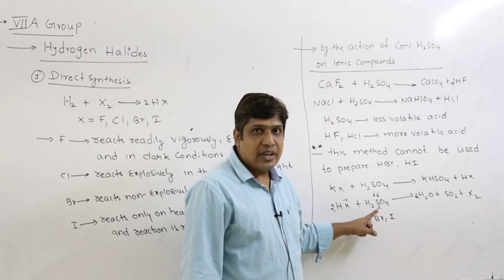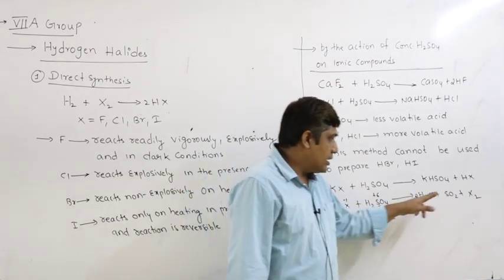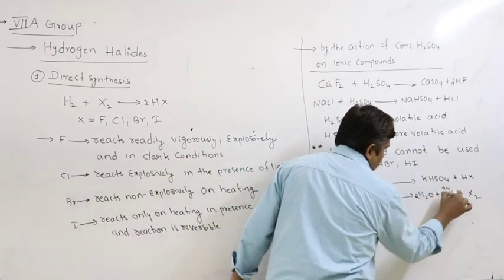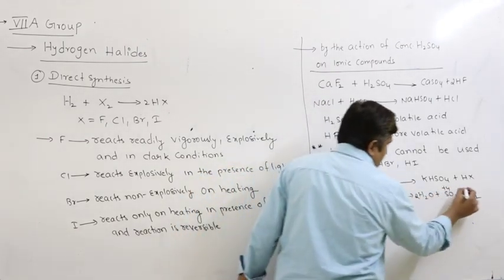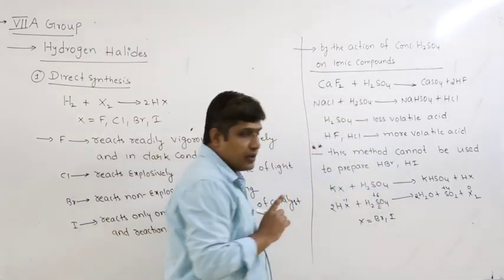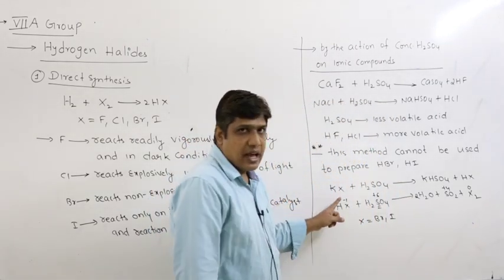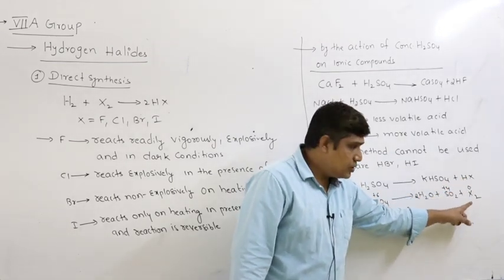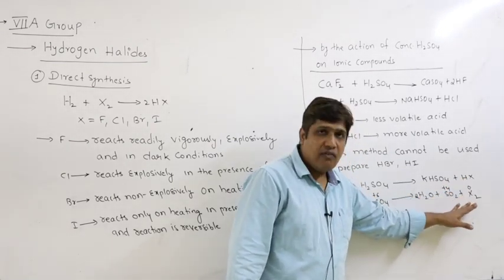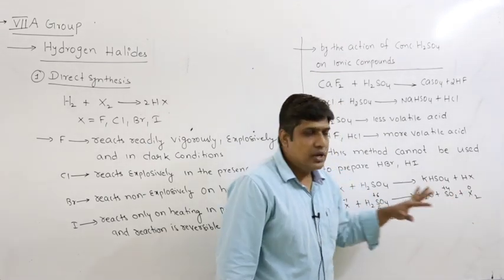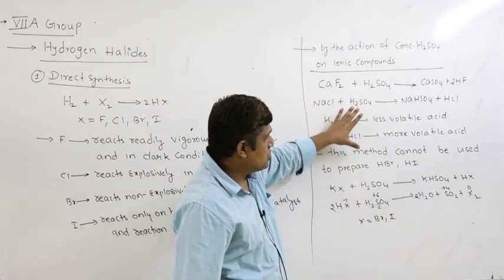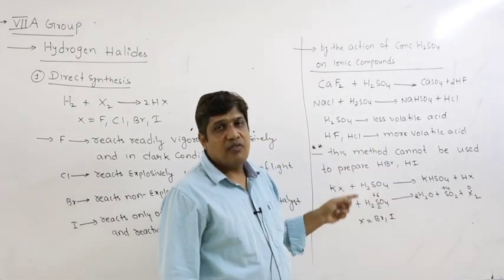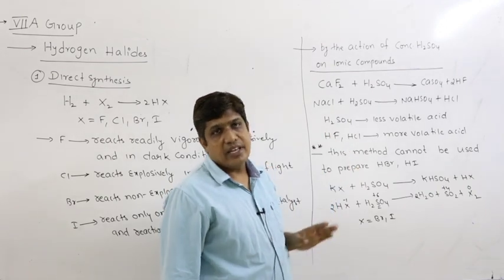They react with unreacted sulfuric acid, releasing sulfur dioxide. Now see here, +6 to +4. If I see halogen, -1 to 0. So in the case of bromine and iodine, KBr, KI, the reaction does not stop at HBr or HI, but it continues till liberation of halogen, that is Br2 or I2. So this method cannot be used to prepare HBr and HI due to the reducing nature of Br minus and I minus.